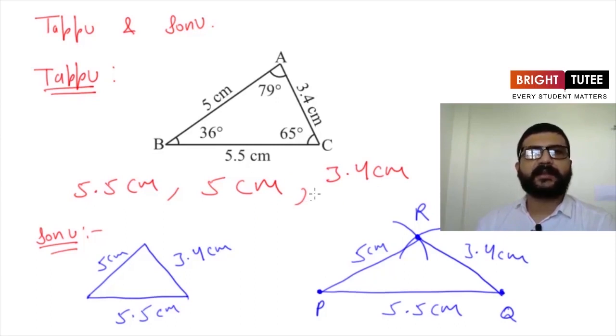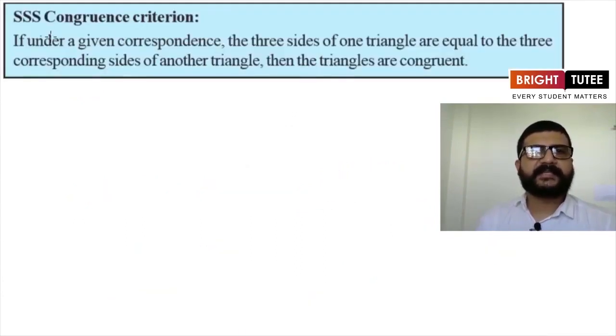Yes, we can do that. So here is the first criteria for checking whether 2 triangles are congruent or not, and it is SSS. Let's see it. Now here is the SSS congruence criteria. It says, if under a given correspondence the 3 sides of one triangle are equal to the 3 corresponding sides of another triangle, then the triangles are congruent.